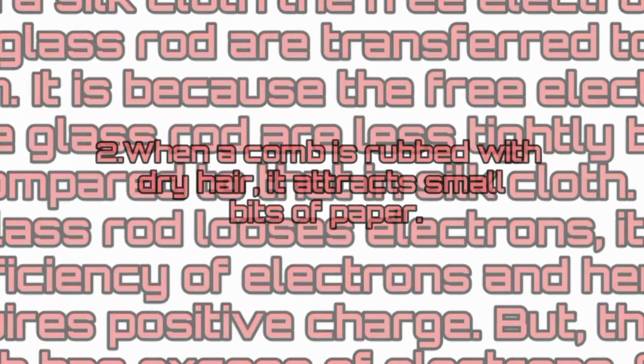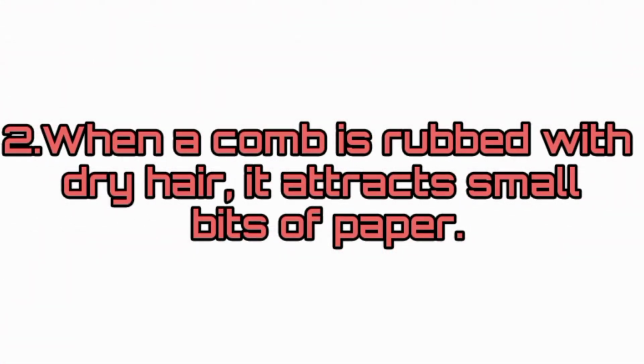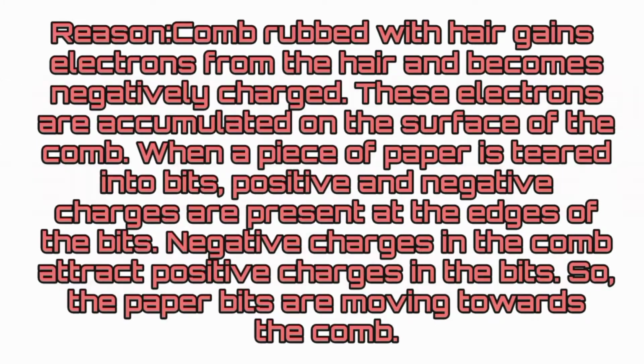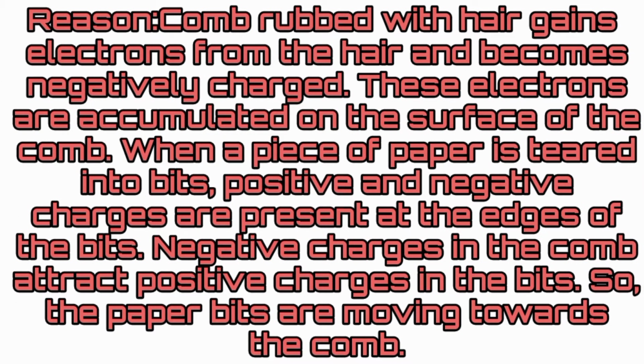Question number 2. When a comb is rubbed with dry hair, it attracts small bits of paper. Reason. Comb rubbed with hair gains electrons from the hair and becomes negatively charged. These electrons are accumulated on the surface of the comb. When a piece of paper is torn into bits, positive and negative charges are present at the edges of the bits. Negative charges in the comb attract positive charges in the bits. So the paper bits are moving towards the comb.